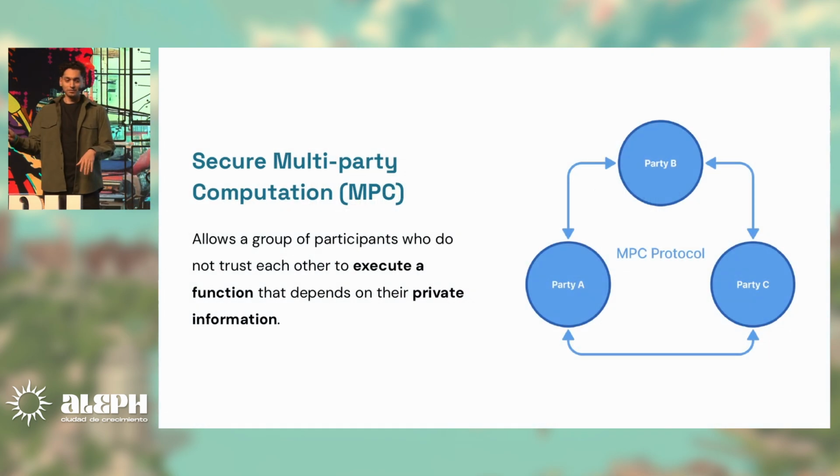First, what is MPC? Plainly, MPC allows you to execute a function. In our example before, this function is this machine learning model, this large language model, with private information. We focus on the Doge side of things, where the question is private information.